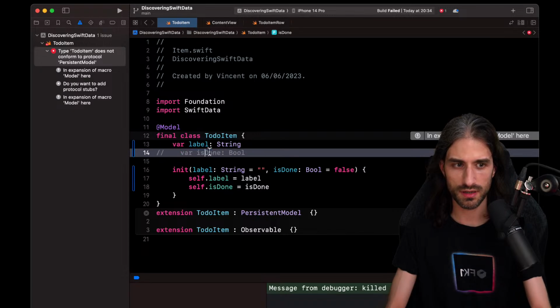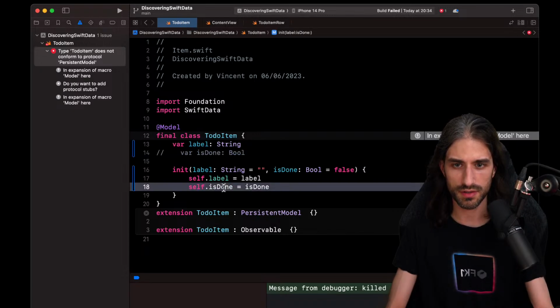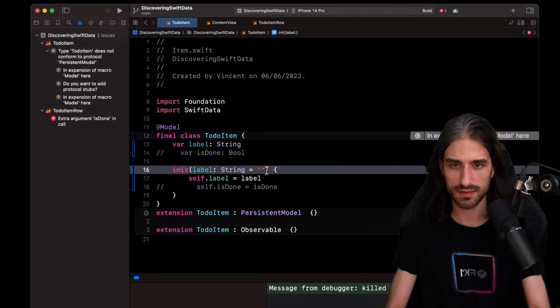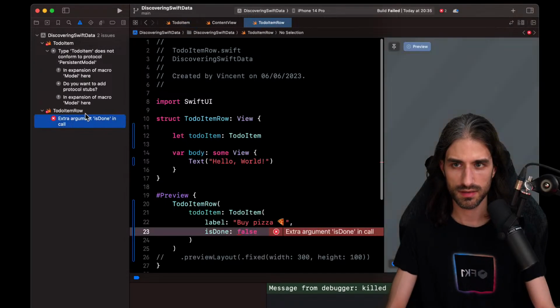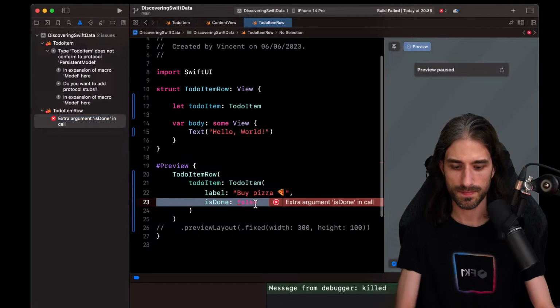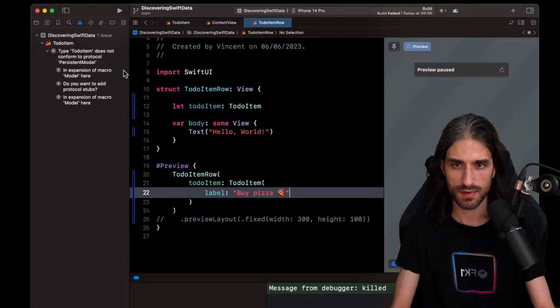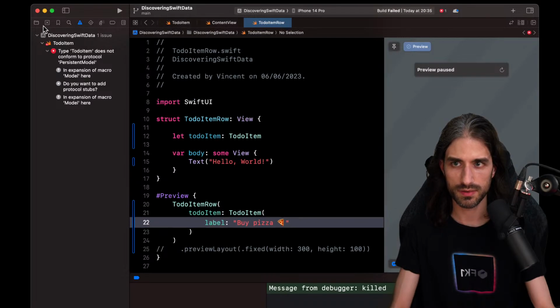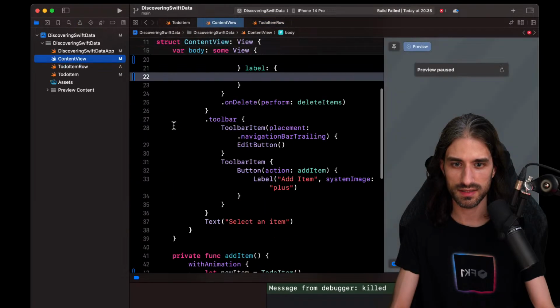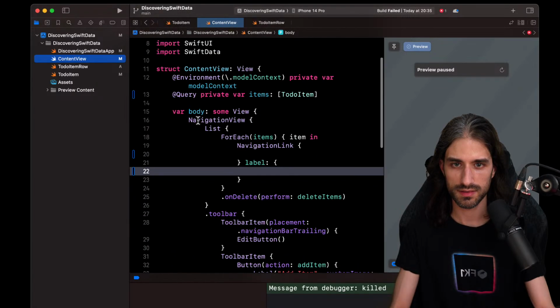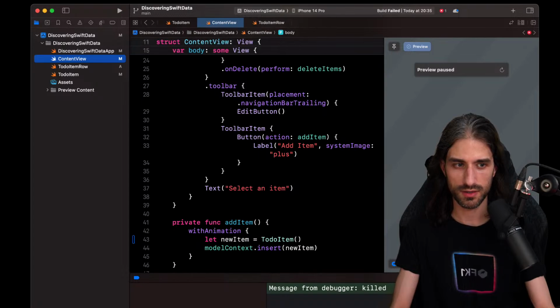Let me get rid of the boolean for now. This way we can just do it like that. Okay, even without the boolean, I still get an error. And you are saying try declaring.